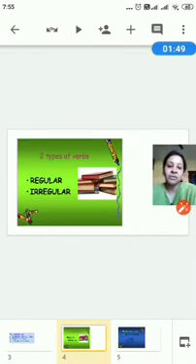Before we move further, once again I would like to remind you that the main thing that we are going to use under any tense is a verb, a base verb, an action word. And I would like to remind you that we have two types of verbs. One is regular verb and the other one is irregular verb. I'm sure that you all remember what are regular and irregular verbs. So without going deep into that, let's move on to the topic.